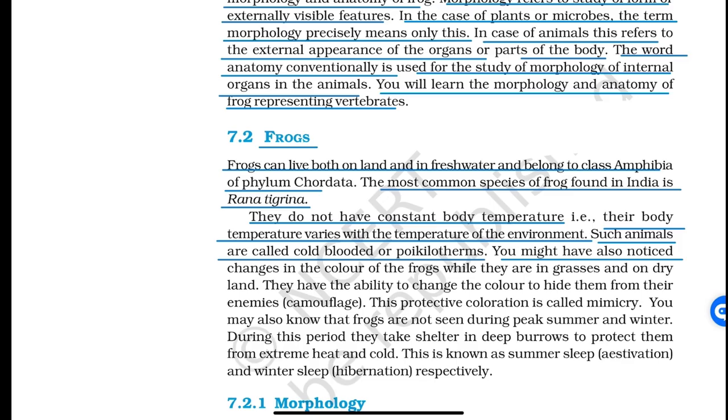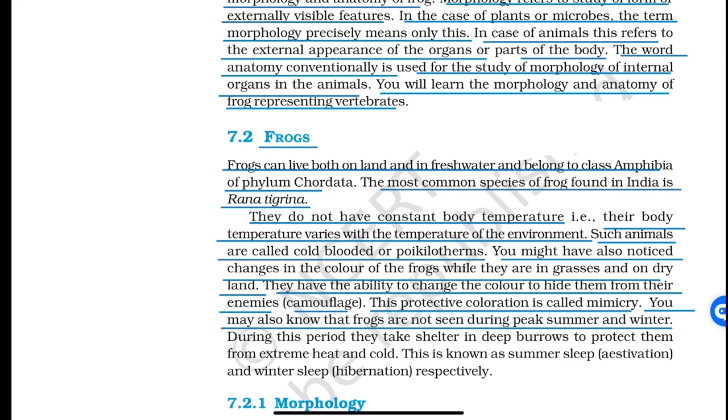You might have also noticed changes in color of frogs while they are in grasses and on dry land. They have the ability to change their color to hide from their enemies, camouflage. This protective coloration is called mimicry. You may also know that frogs are not seen during peak summer and winter. During this period, they take shelter in deep burrows to protect themselves from extreme heat and cold. This is known as summer sleep, estivation, and winter sleep, hibernation, respectively.